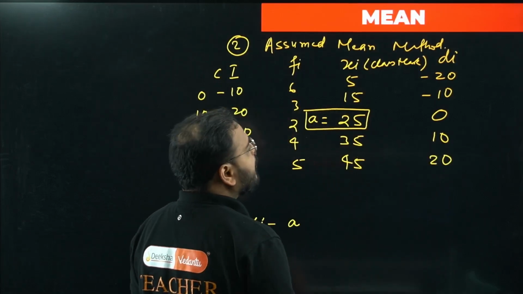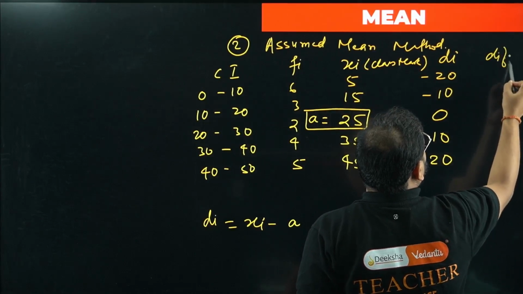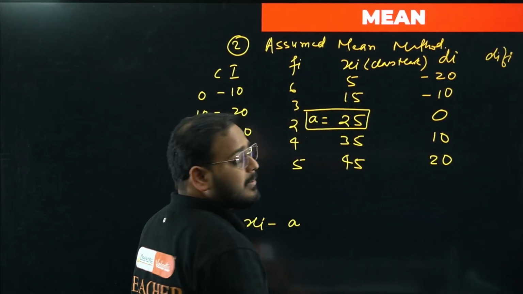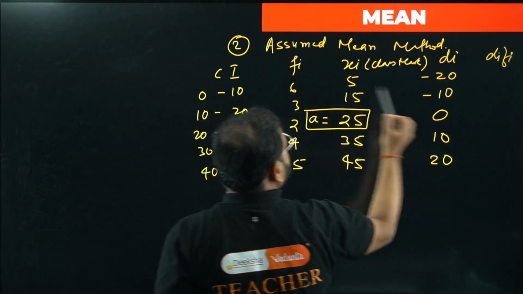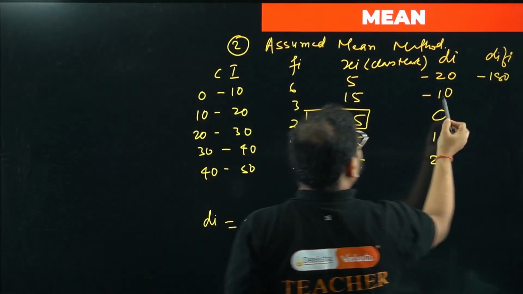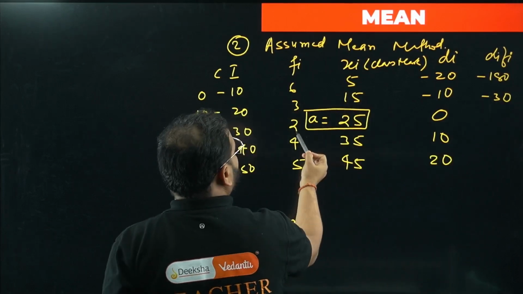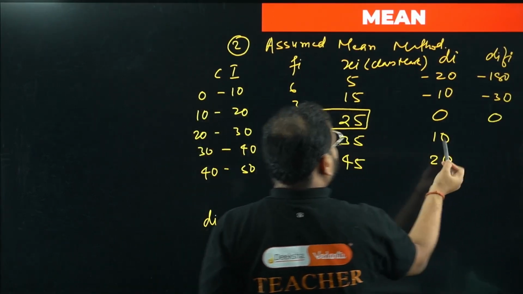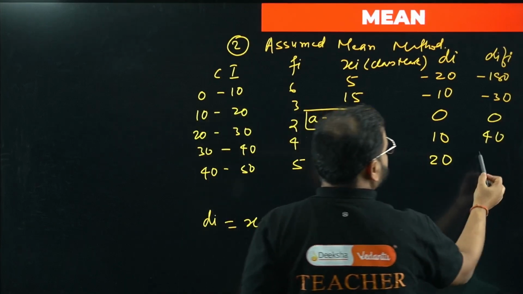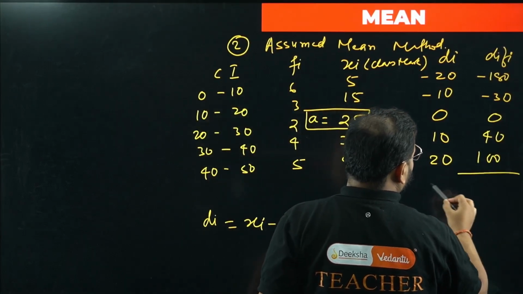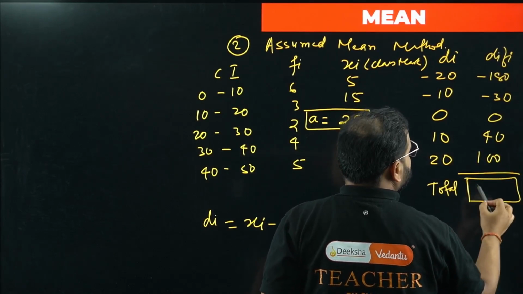Next step is going to be what, bacha? To make the di fi column, di fi. Now multiply this di with the frequency. Check here, minus 20 into 6, minus 120, minus 10 into 3, minus 30. Okay, 0 into 2, so 0, 10 into 4, so 40, 20 into 5, 100, and you add this total. Okay, what is this called as?